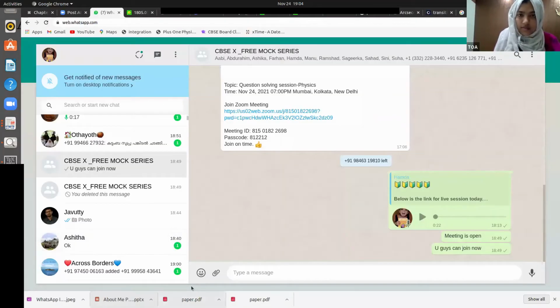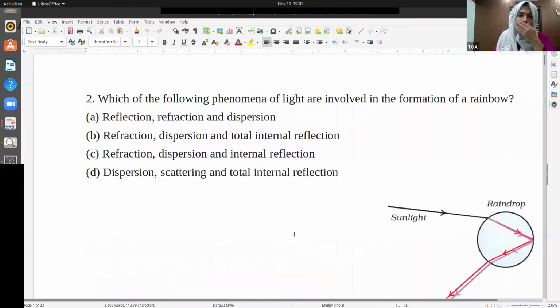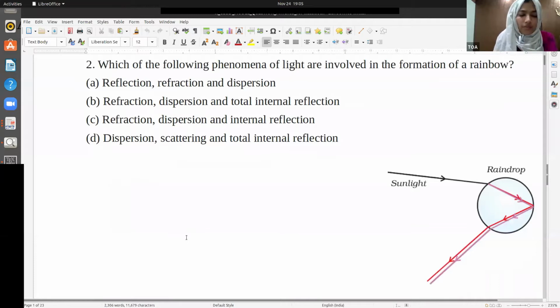One minute, guys. So second question. Which of the following phenomena of light are involved in the formation of a rainbow? This might not seem to be included in the syllabus. Still, if they ask it, you will have to answer it, so I just included this question.